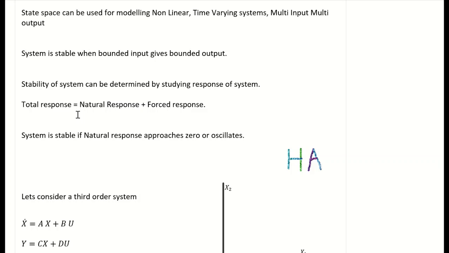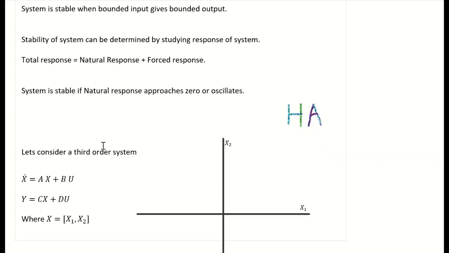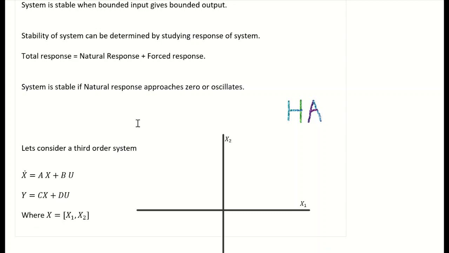Now we know that state space has state variables, and the values of the state variables determine the state of the system. The system is stable if the natural response approaches zero or oscillates. Only then is the system stable, and it behaves according to the input, the forced response. Otherwise, if the natural response does not approach zero, then given a forced response, the output can be anything. It might go out of the permissible limits of parameters and output values.